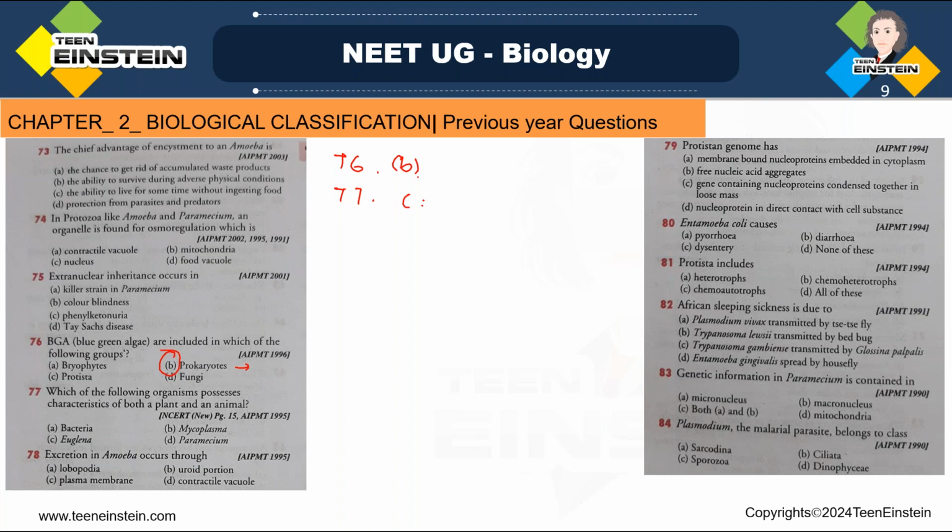And here, euglena is a connecting link between animals and plants, right? See, euglena is having chlorophyll.